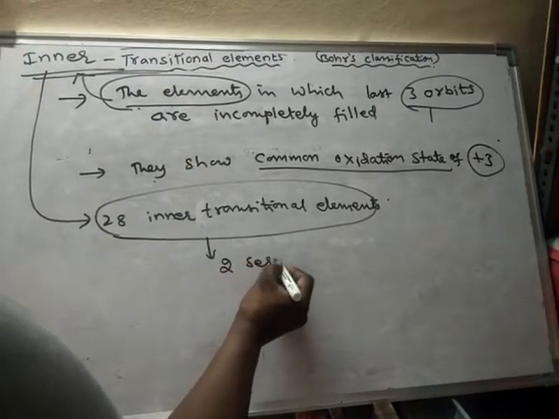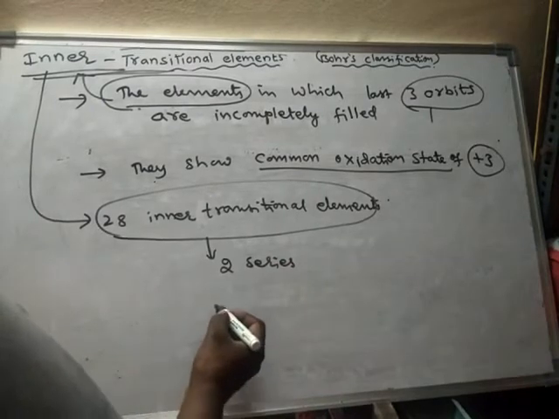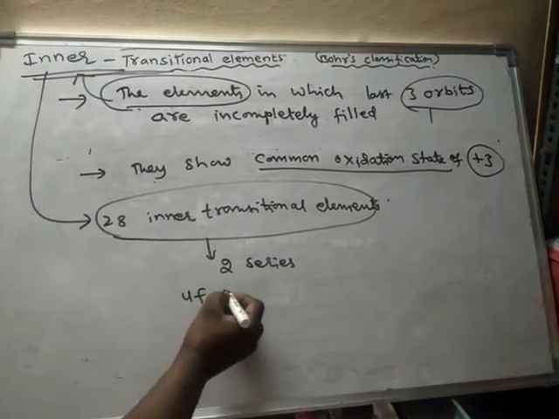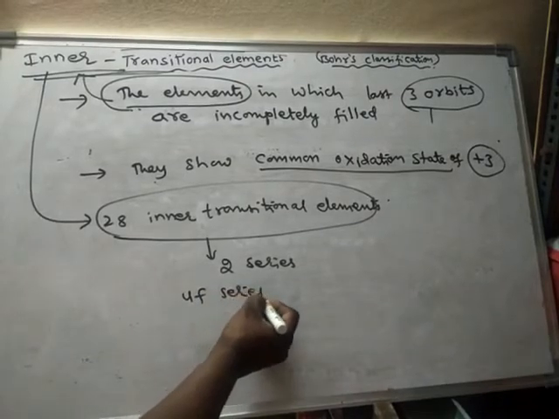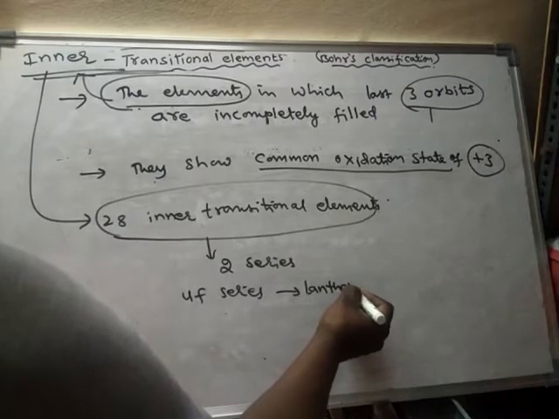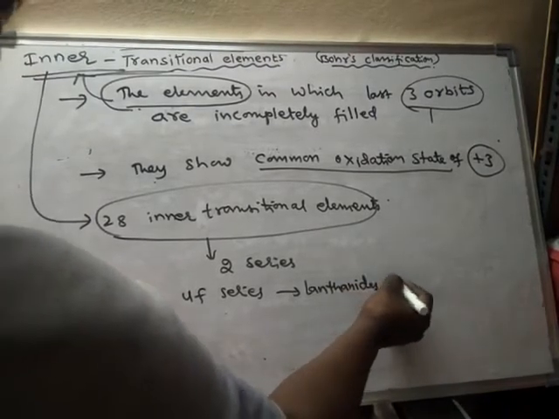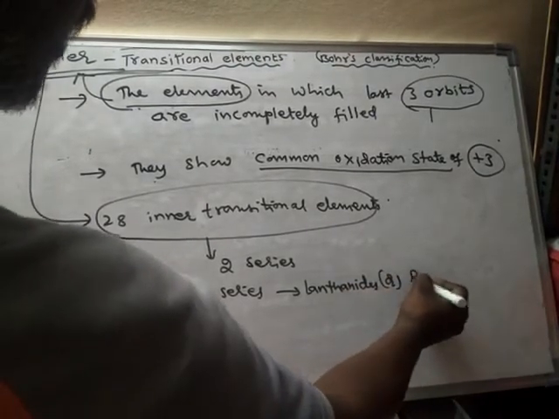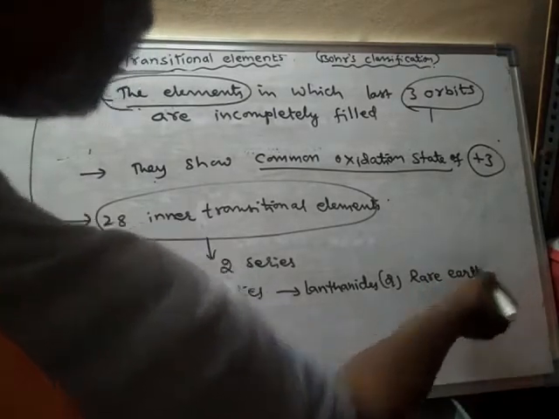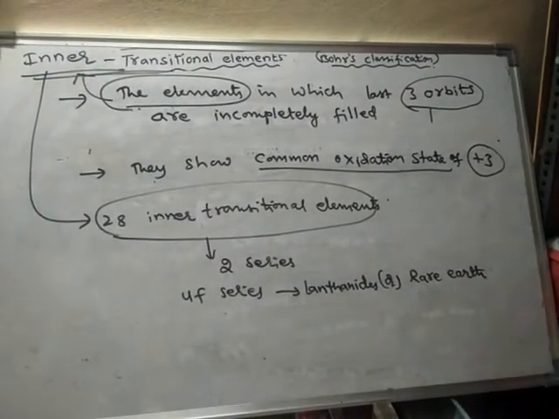One series of elements is said to be the 4f series. They are called lanthanides, or also rare earth elements.